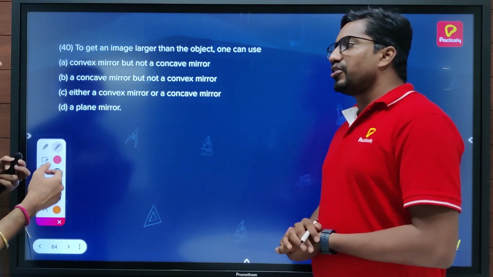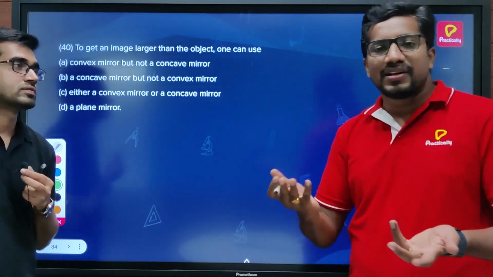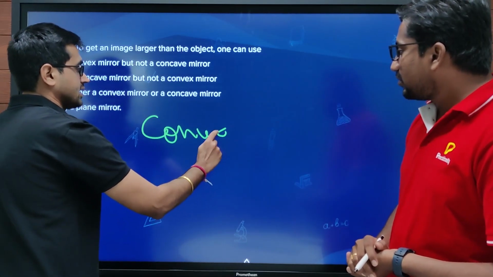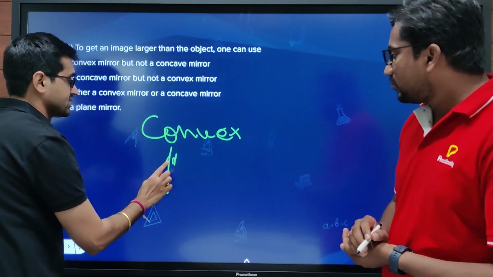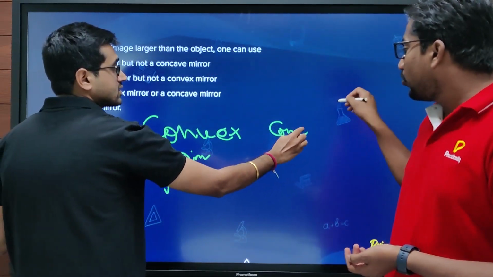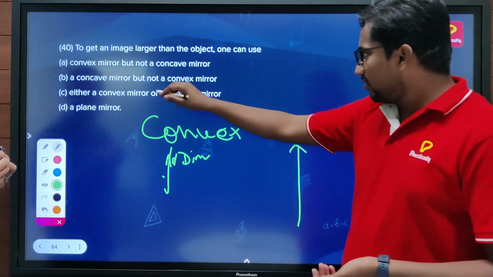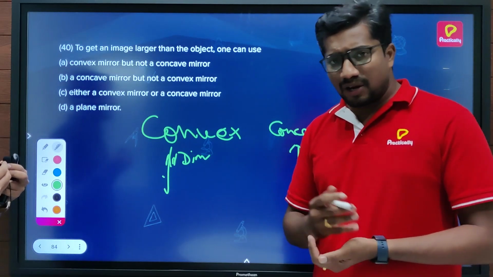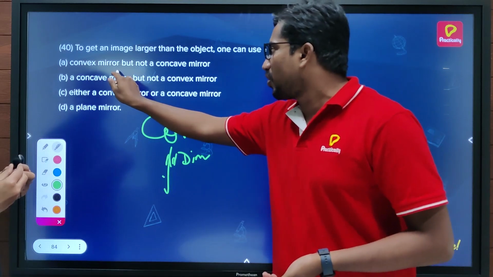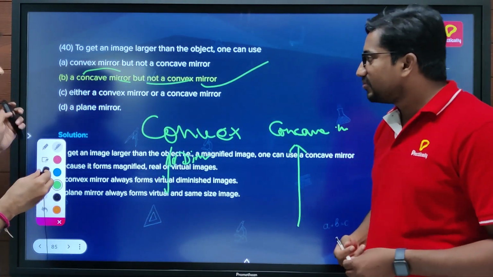A convex mirror cannot produce a magnified image; it can produce only a diminished image. A concave mirror can produce a big image. Here, larger is what they said, whether it is real inverted or virtual erect doesn't matter. The larger image is possible here just because of the concave mirror, but not the convex mirror. So option B. Correct.